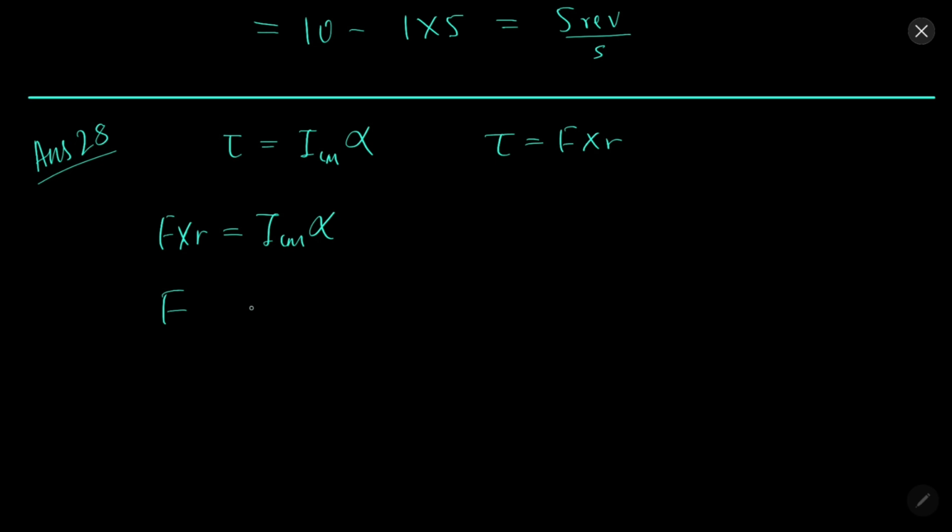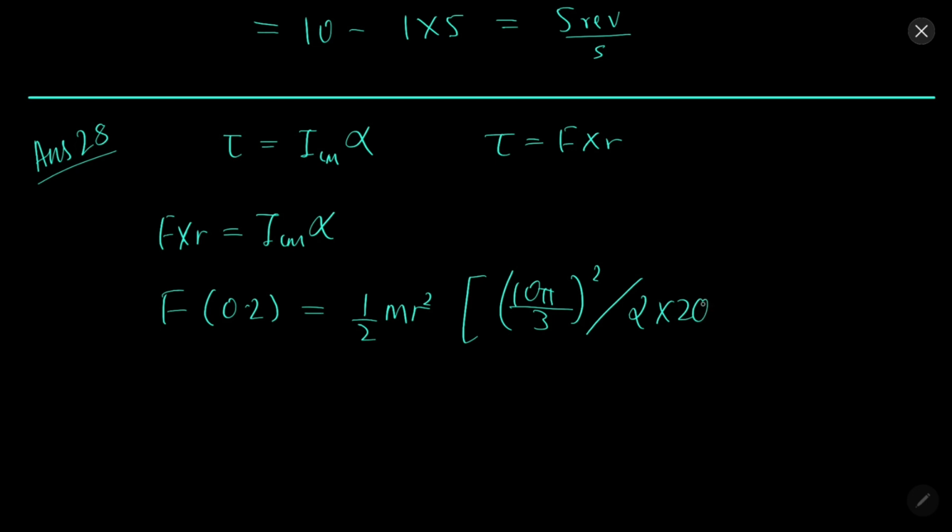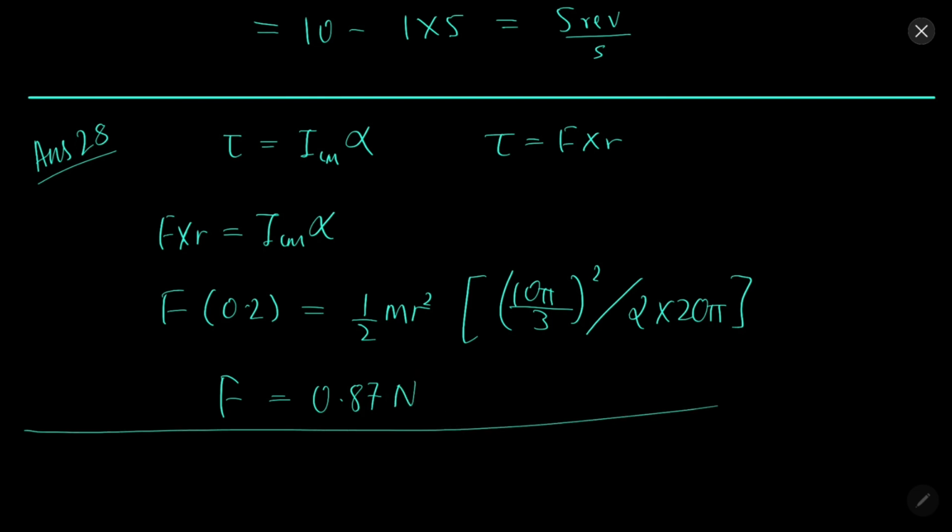Force will be 0.2 into 1 by 2 mr square, alpha will be 10 pi by 3, over 2 into 20 pi. So force will come out to be 0.87 newtons.